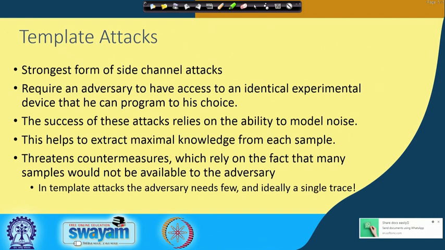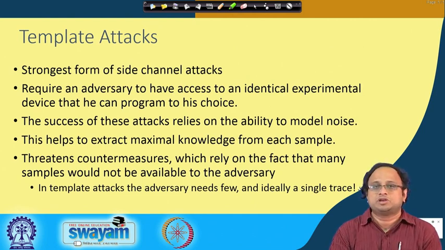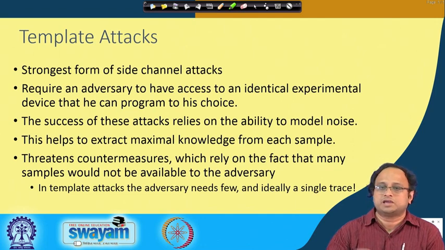We will try to model noise in a very accurate manner, and hence use it to extract maximum knowledge from every sample. That means from each sample we will try to estimate the noise very accurately, and from there extract maximum knowledge. Okay. And that is why the final attack can be done with very few traces, ideally even with only one. And it can threaten countermeasures, because many countermeasures are developed with the assumption that the attacker will not have access to a significant number of power traces, but in template attacks we require very few, ideally probably only a single trace. Therefore, many of these countermeasures can be challenged.